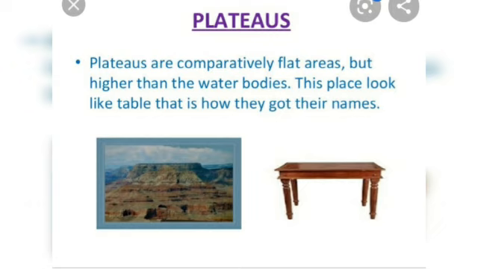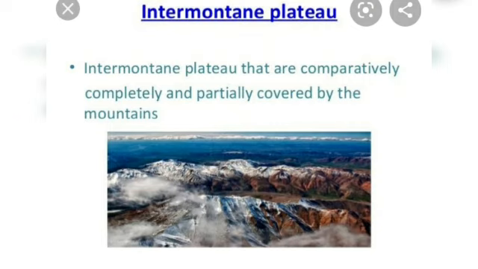diastrophism. Now, various kinds of plateaus are there, but in the book we have got two, that is the intermontane and the volcanic plateaus. So we would be discussing them now. The intermontane plateaus. The name tells us that these are the kind of plateaus which are surrounded by the mountains on all the sides.